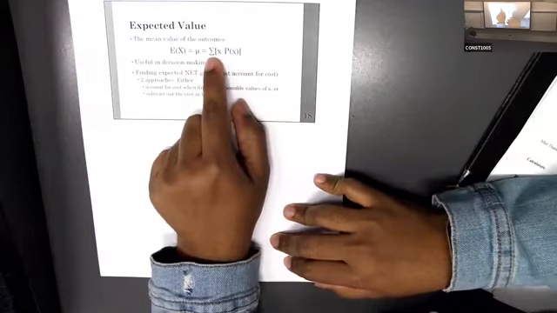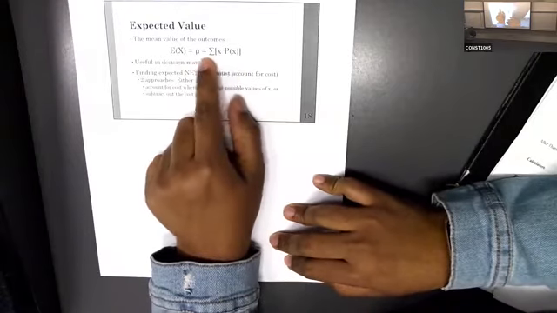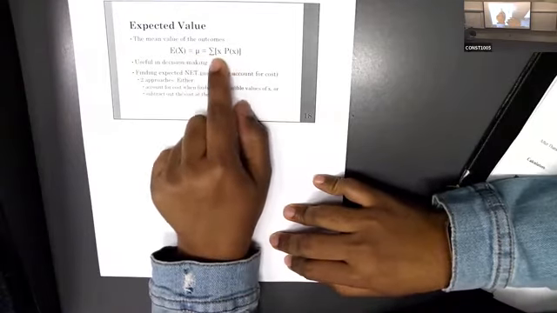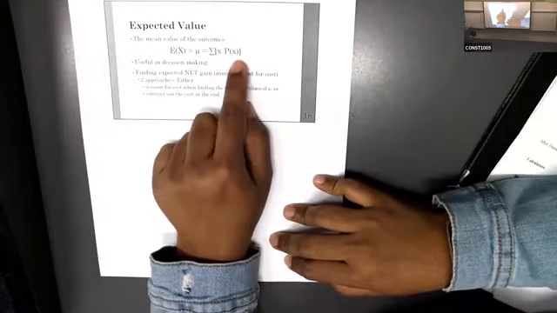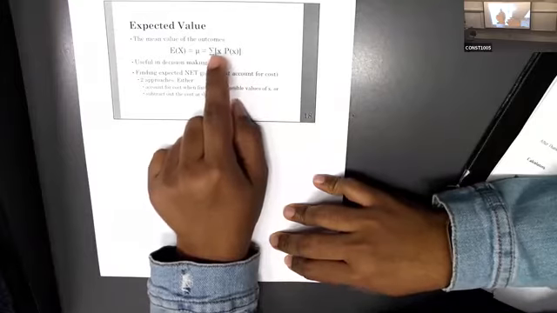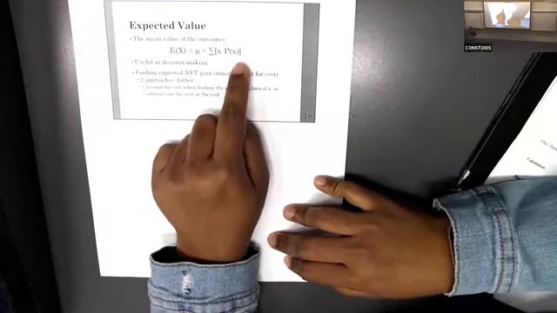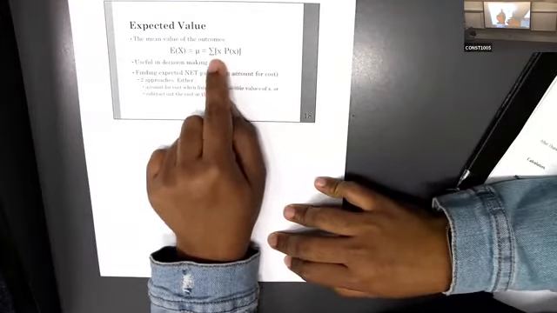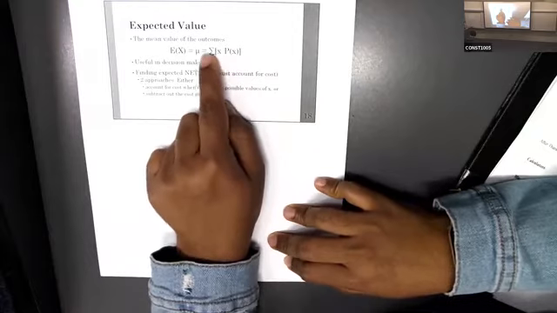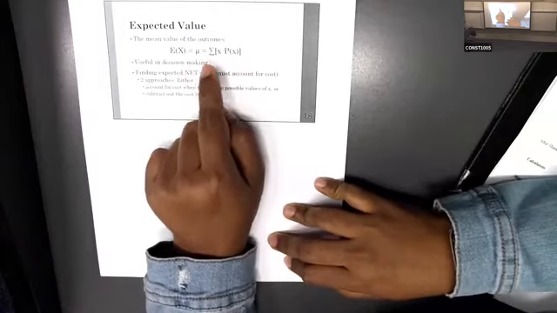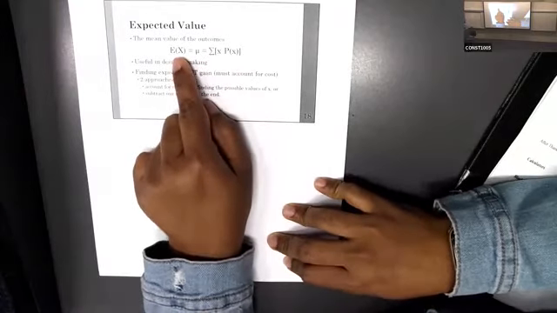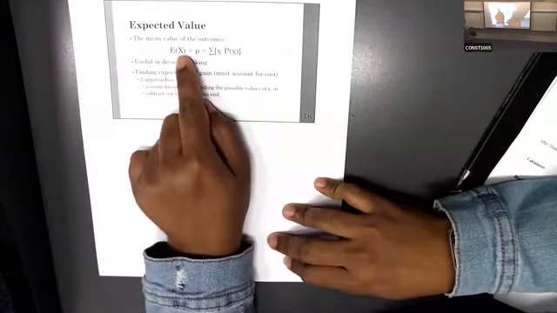We discussed last day, if you want to find the mean, you need this formula: the summation of all x times p(x) values. If you know the x values and the corresponding p(x) values, you can multiply those two values and add them all, then you can get the mean. The mean we can also call the expected value.